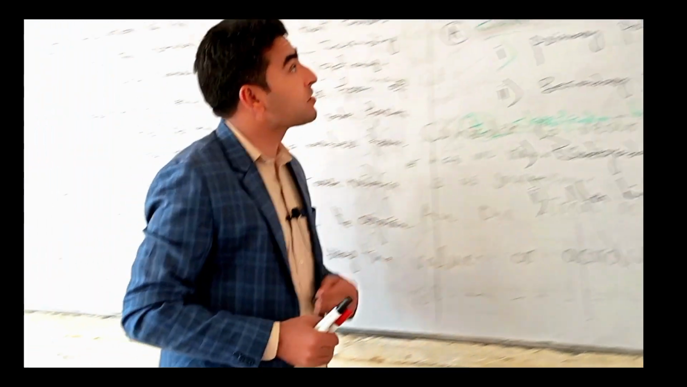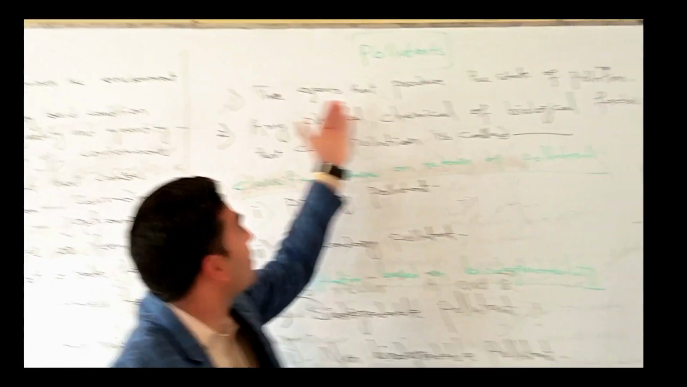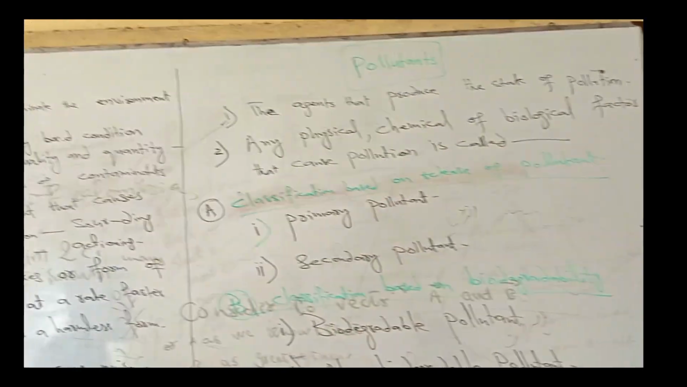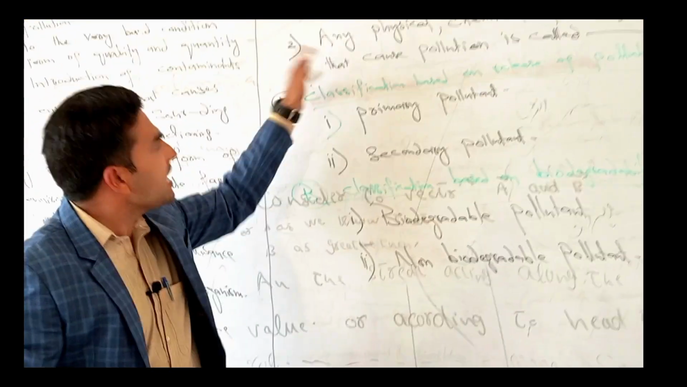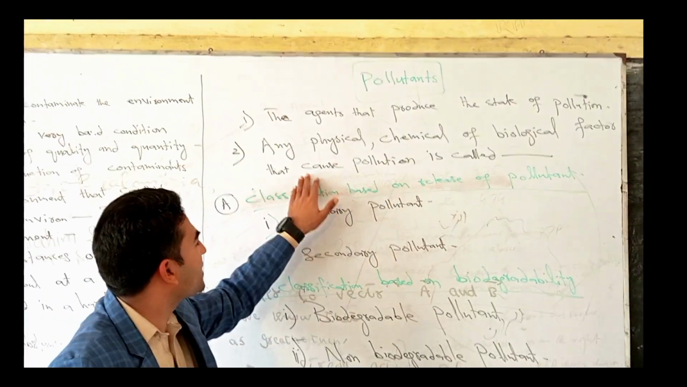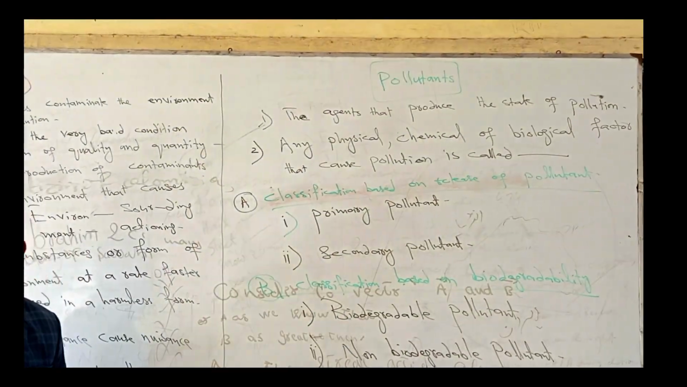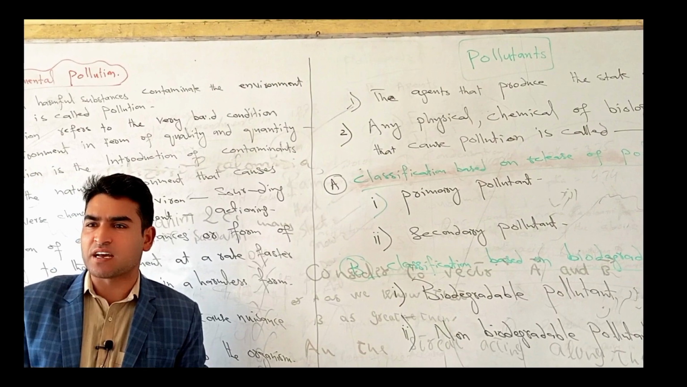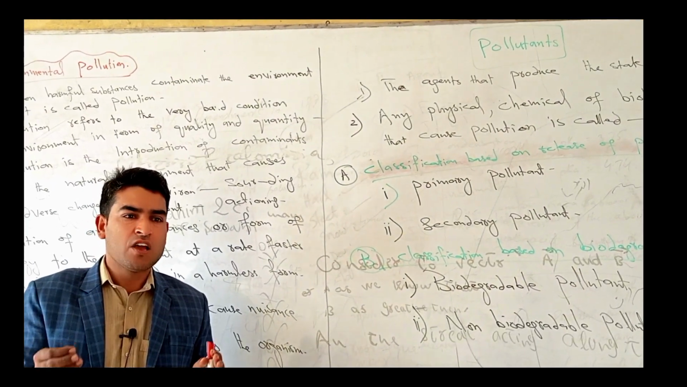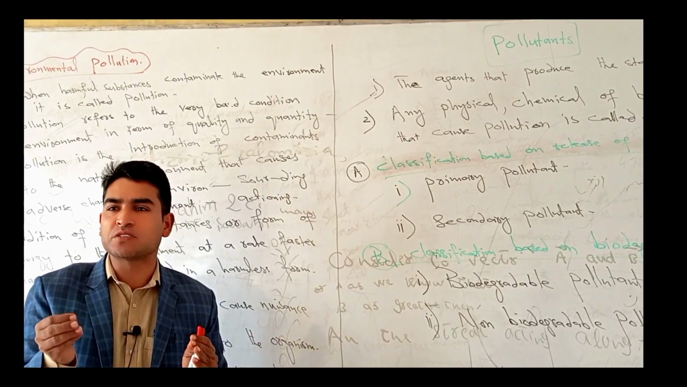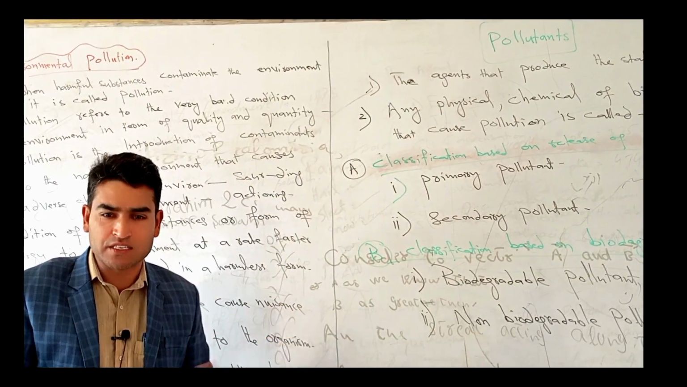Then what is a pollutant? The agent that produces the state of pollution is known as a pollutant. Or we can also define a pollutant as any physical, chemical or biological factor that causes pollution. A pollutant is any agent, any substance or any form of energy which enters the environment and produces serious effects.